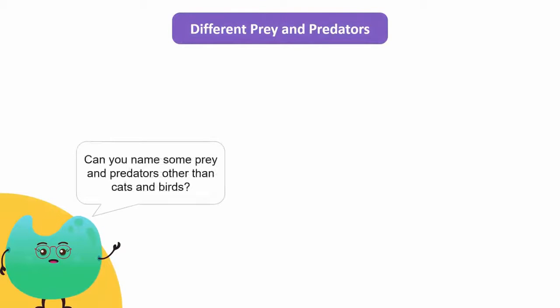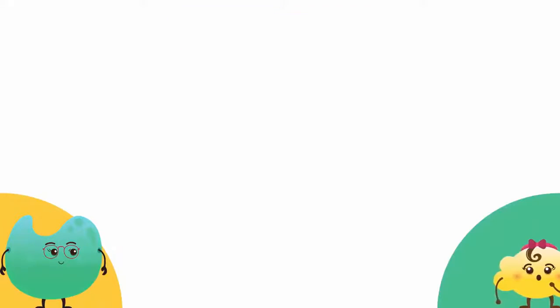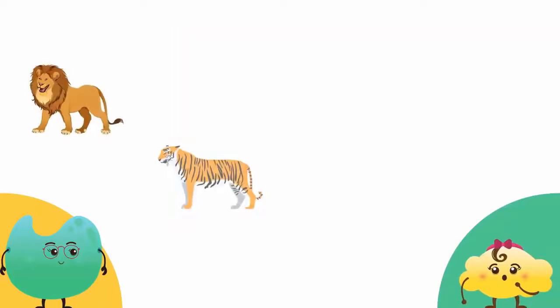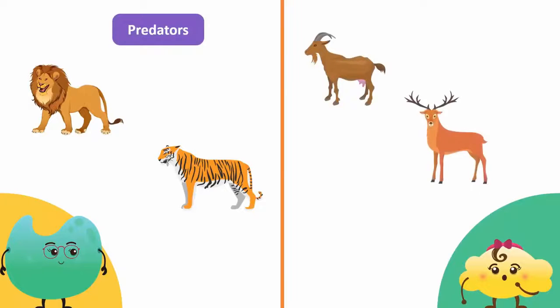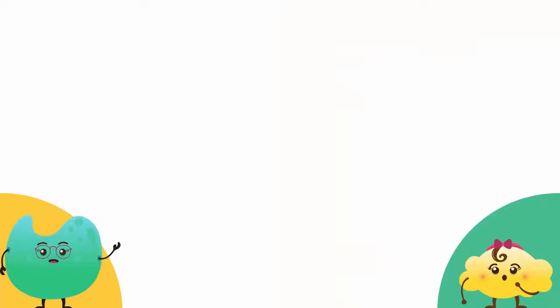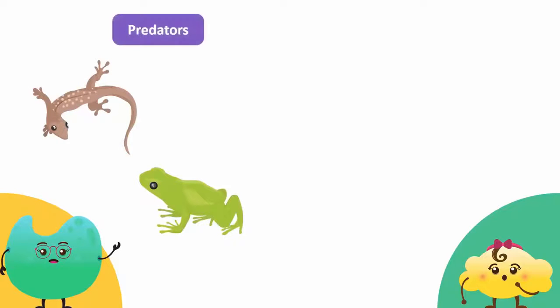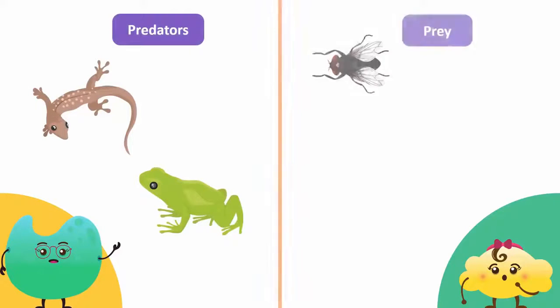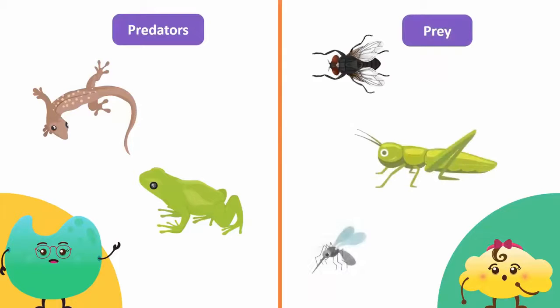Can you name a few preys and predators other than cats and birds? Lions and tigers are predators that eat goats, deer, and zebras. So goats, deer, and zebras are prey. Well done, Bubbles. Lizards and frogs are predators as well for insects like flies, grasshoppers, and mosquitoes.